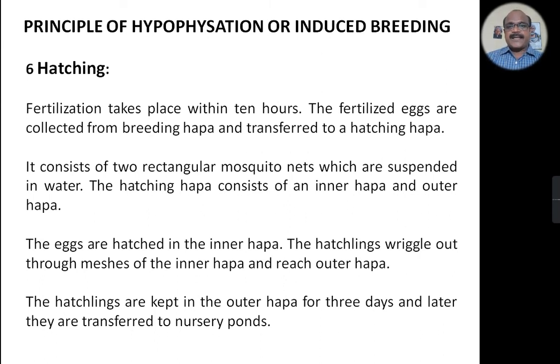So in the hatching HAPA, the eggs are collected in the outer HAPA. Those collected hatchlings are later transferred into the nursery ponds for further development. So this is how the induced breeding technique takes place, and this is about the principle of hypophysation or induced breeding.